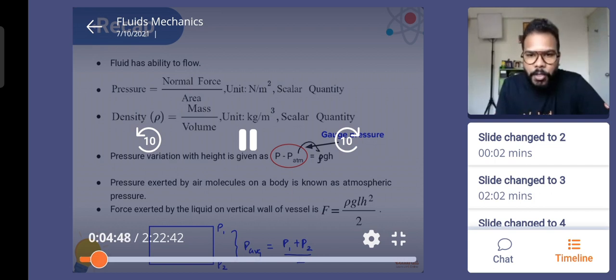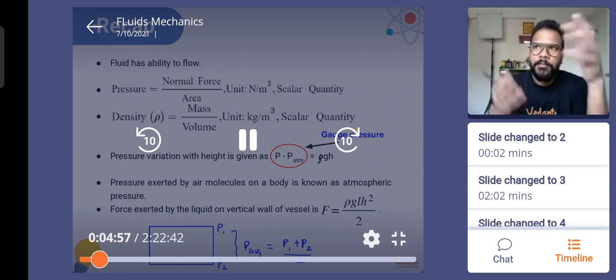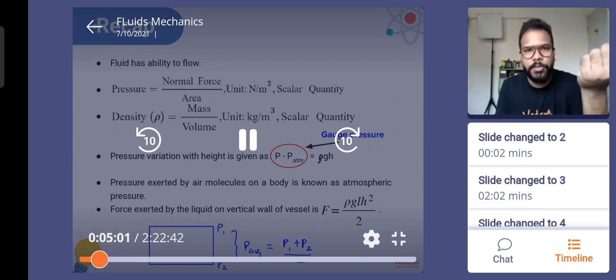If you add atmospheric pressure to it, it will become absolute pressure. Okay, what is atmospheric pressure? Just like liquid filled in a container, we are actually surrounded by a lot of fluids. Fluids are basically the gases also, right? So those gases are also being attracted by the surface of the Earth. They are experiencing a lot of surfaces on which they are colliding continuously, and they are exerting a force per unit area, which we call the atmospheric pressure.